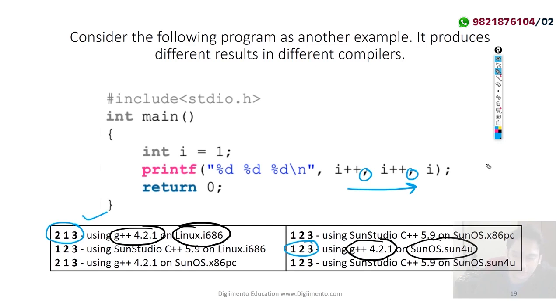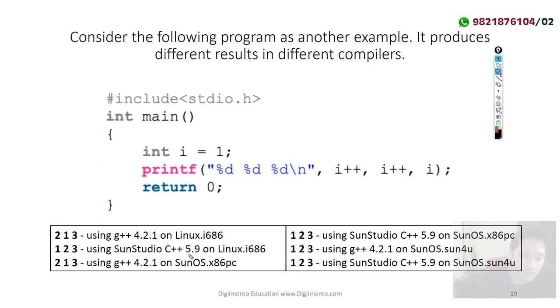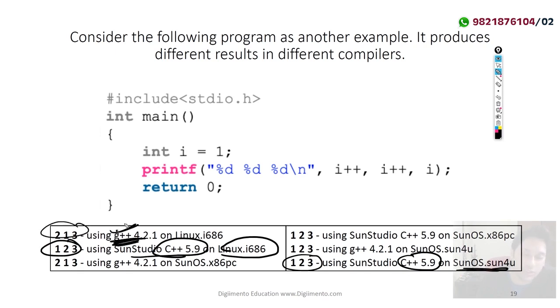Fine. So you can also see we are using the same versions here. Here on a Linux machine I'm using Sun Studio, and here on the Sun operating system I'm using Sun Studio C++. Here the output is 123, here also the output is 123. But in the first case, if I'm using G++ on a Linux machine, it is 213, and G++ on the Sun operating system, it is 123. तो आपके पास जो आउटपुट है, that you will get different outputs in different machines.